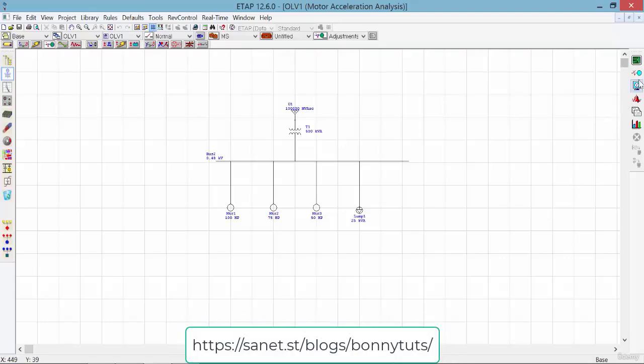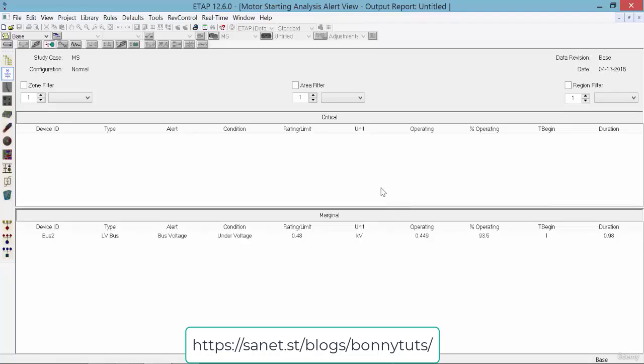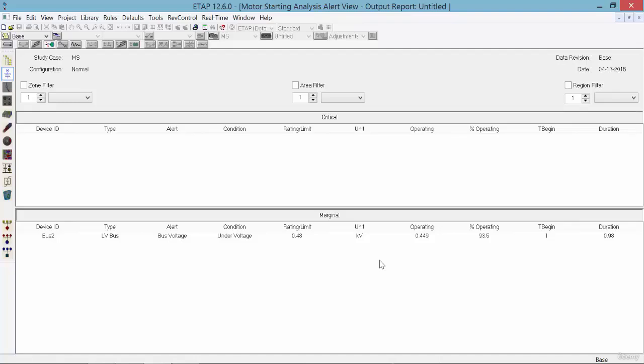Now let's again click on the static motor starting icon. After running the static motor starting, the alert view window pops up, which tells us which devices are in critical or marginal mode, which in this case we'll see bus 2 is running under marginal condition. Soon we will see what the limits are for marginal or critical devices.